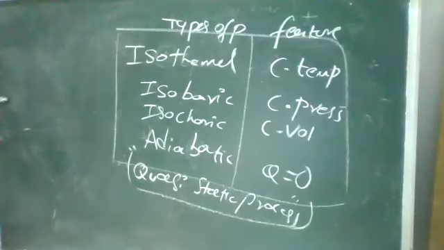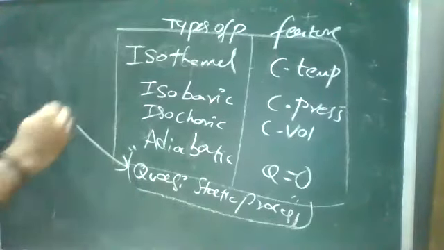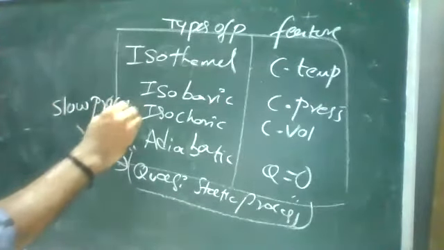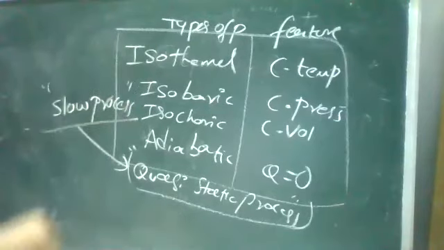Quasi-static process. We call it a slow process. I'll explain one by one. Okay, just take the tabular column, then I'll explain one by one, and we'll see some relations also in that.